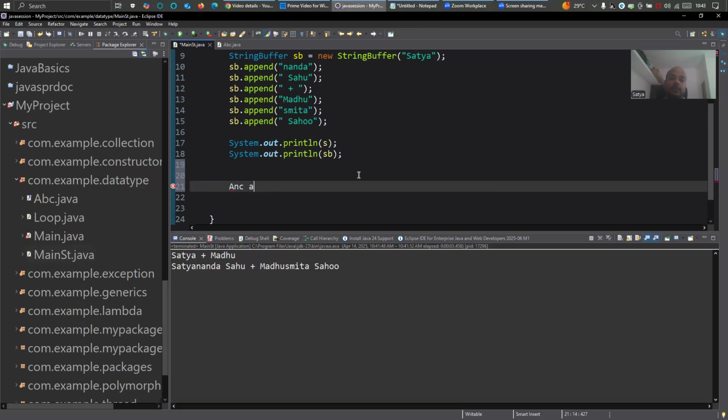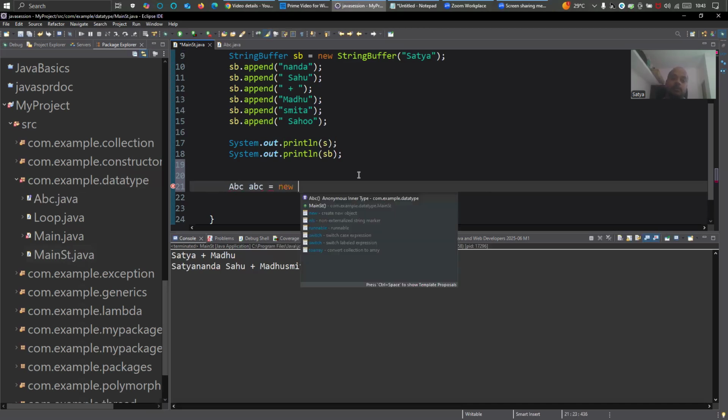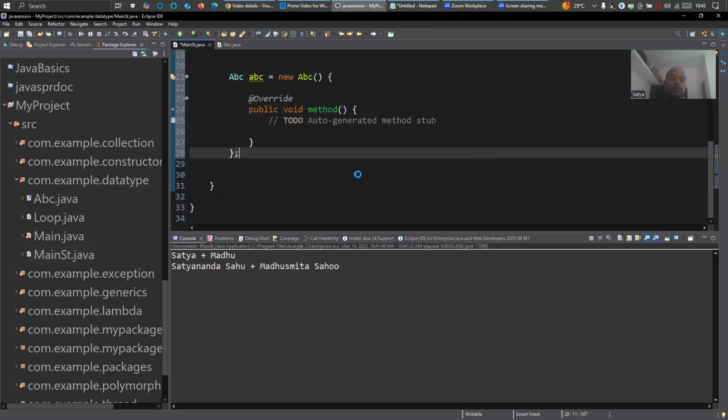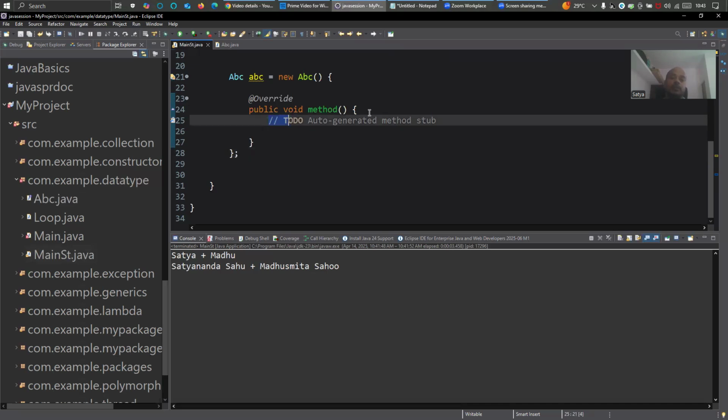Now, what I will do, ABC, ABC equal to new. This is called anonymous class, sorry, this is called inline class, where you're creating the object up front of that particular class, right? This is called inline class, not anonymous. Anonymous class will not have a name. So we will go for that, and here I will implement SYSO something.